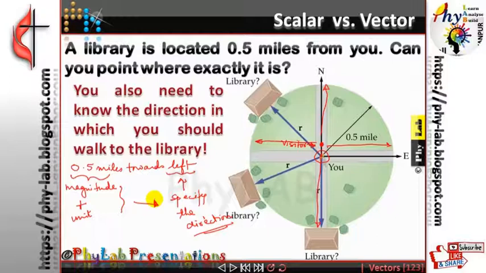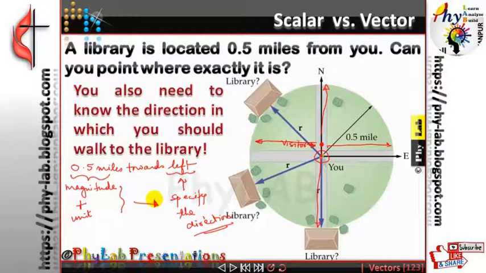But just having some sense of direction, will it make it a vector quantity? It is not at all necessary, friends. There are a number of physical quantities which do have a sense of direction, but they may not be termed as vectors. We are going to see them a little later afterwards.